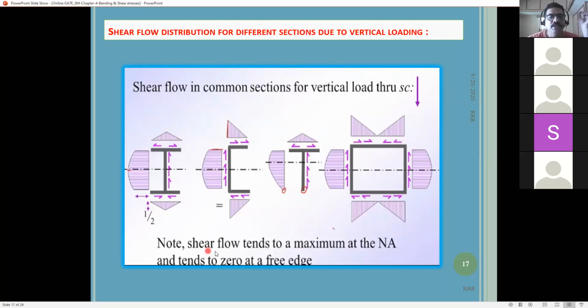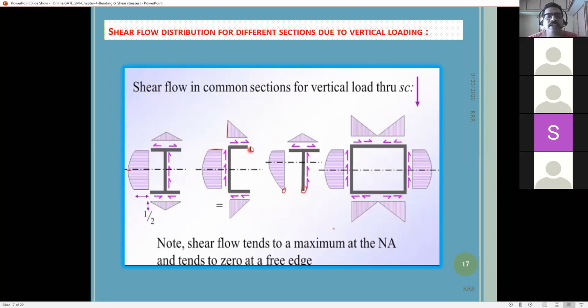Always remember, shear flow tends to be maximum at the neutral axis. So wherever the section has its neutral axis, you will get the maximum shear flow, and zero at the free edge. If you find any free end, there we will find zero shear flow. This is the main logic. You can identify the problems by using these 2 points: maximum at the neutral axis and zero at the free end.